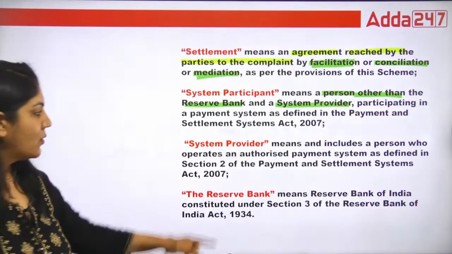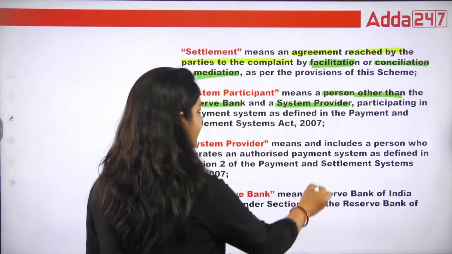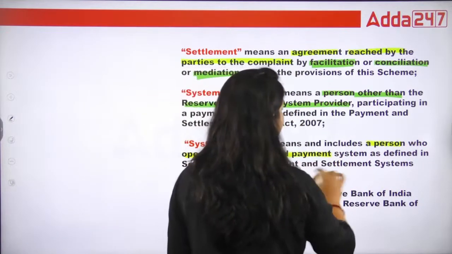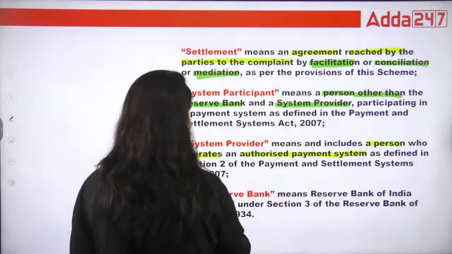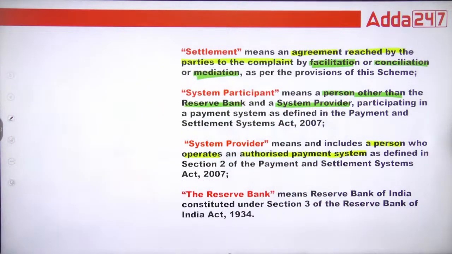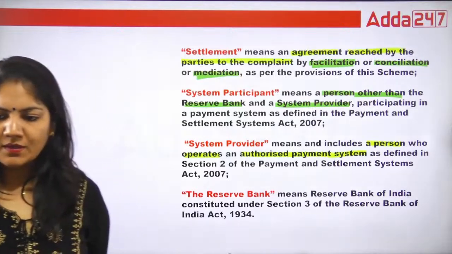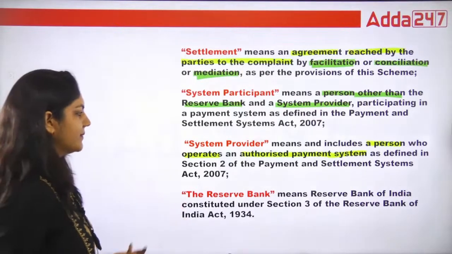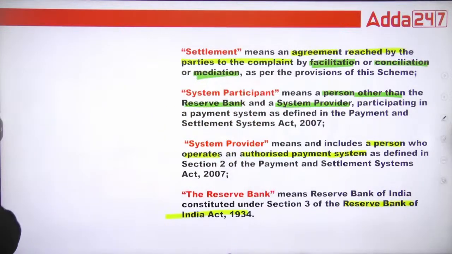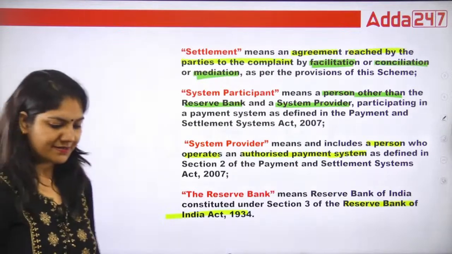What is system provider? It includes a person who operates an authorized payment system as defined in section 2 of the Payment and Settlement Systems Act. That's it. Okay. Reserve Bank, as we know, is defined under the Reserve Bank of India Act. That's it.